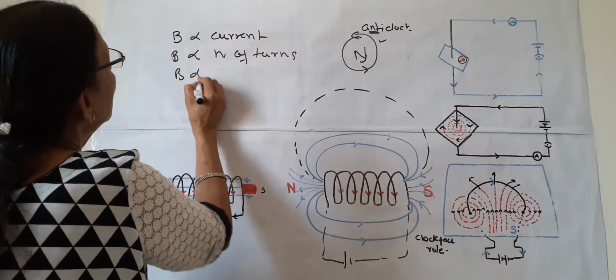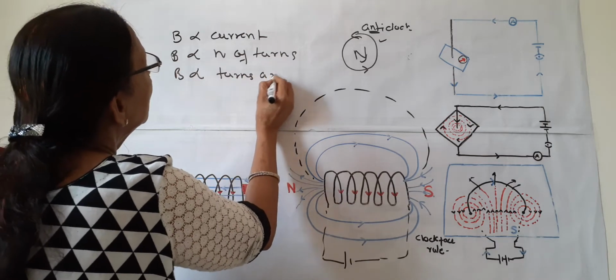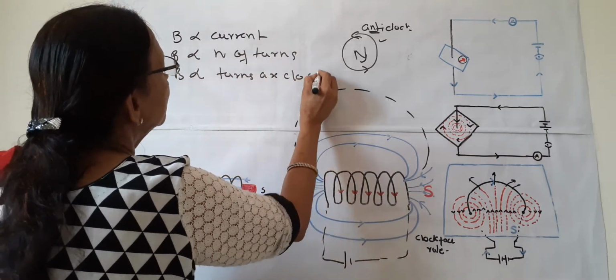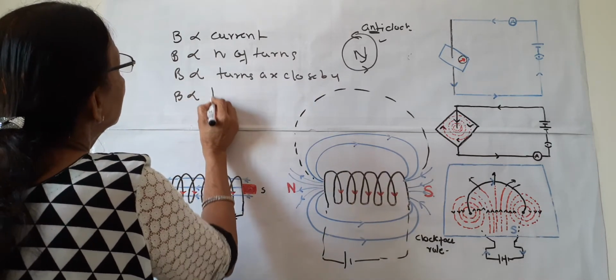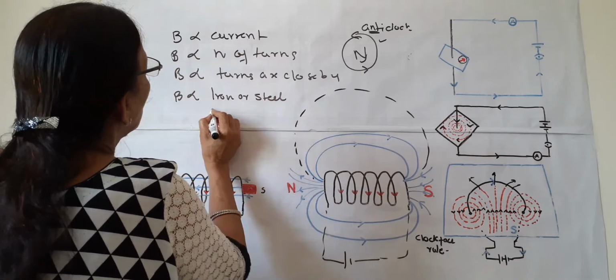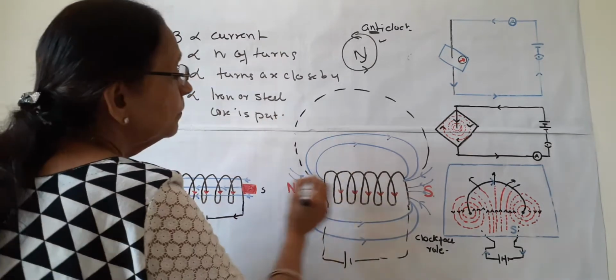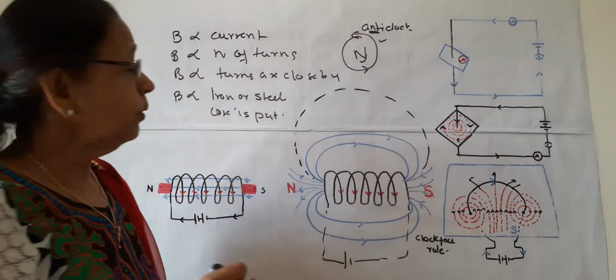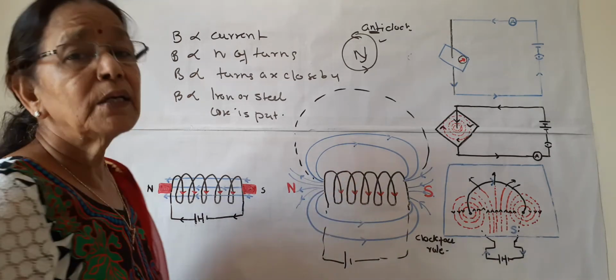B is more if turns are close to each other. It is also increased when an iron or steel core is put inside this solenoid. So these are a few points about the solenoid.